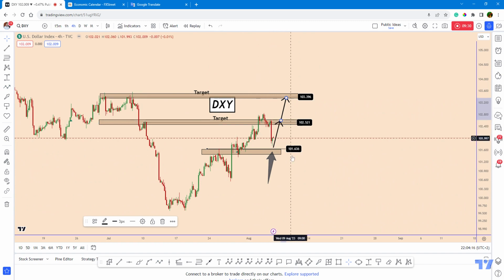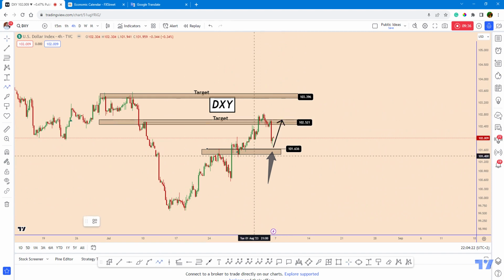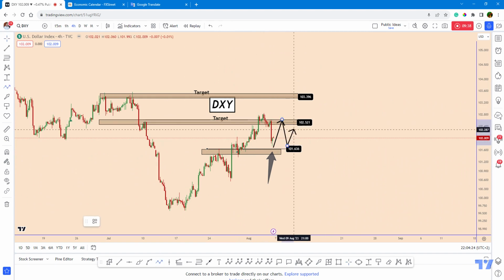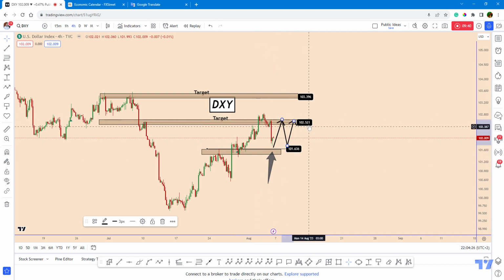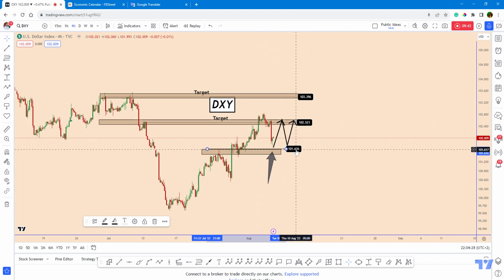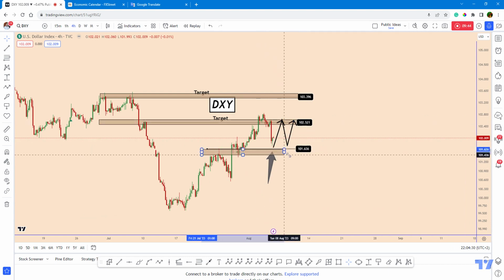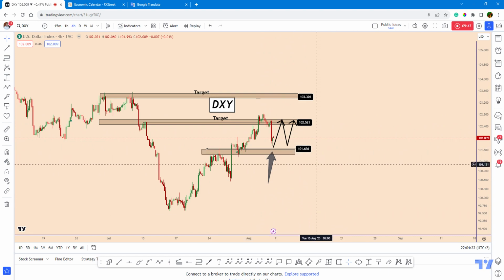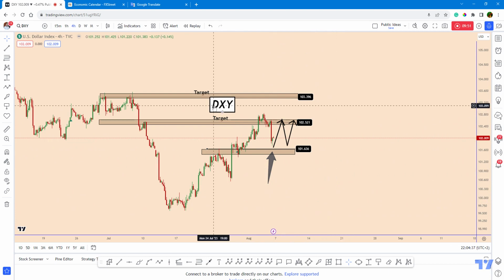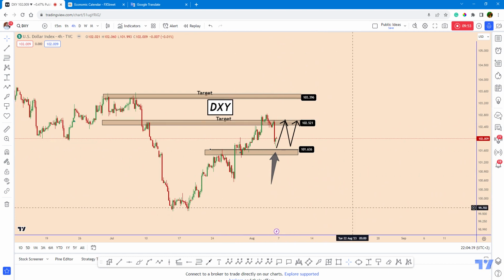However, my expectations are that the dollar index may reach the first target, but considering that the economic calendar will be empty, we may see possible corrections. So probably during Thursday, when we have the CPI data from the US, we may see the next price movement for all the USD pairs. So that's all that I have prepared for dollar index, Euro USD, and GBP USD.